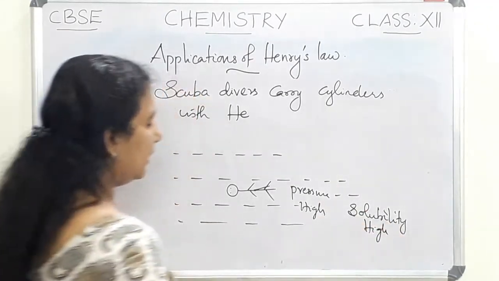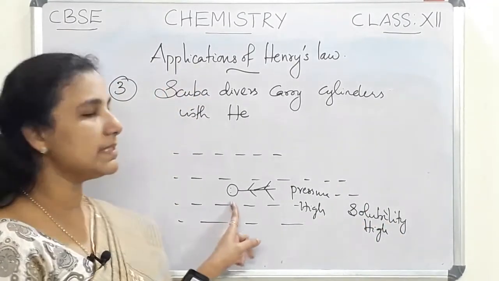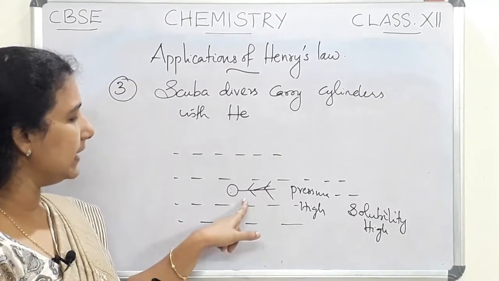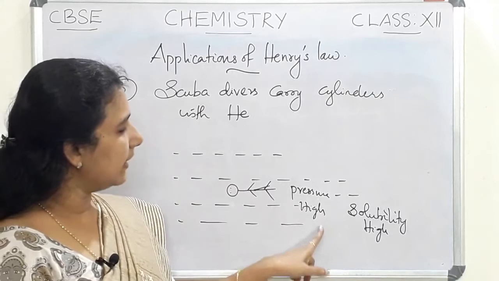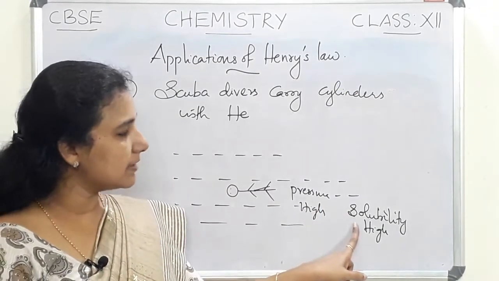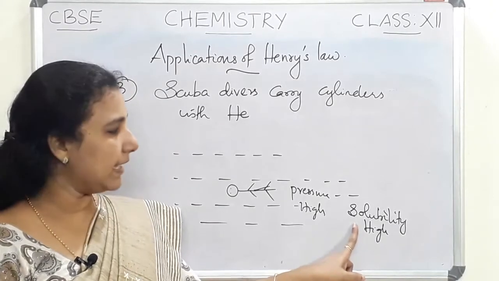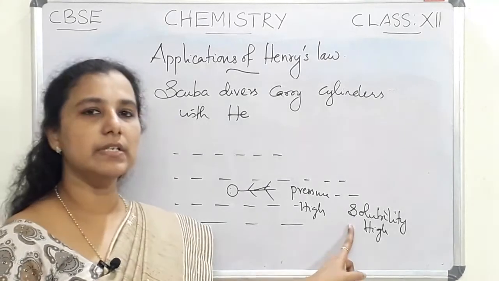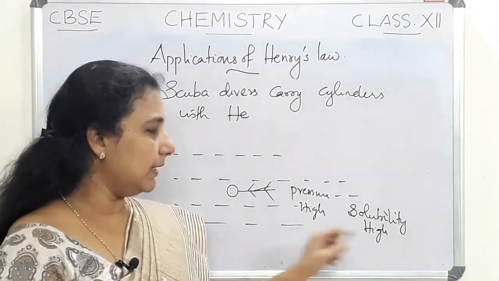So in the case of scuba divers or deep sea divers, the pressure is high below the sea level, and when pressure is high the solubility is also high. That means the solubility of gases in the blood will be more, so more gases will be dissolved in the blood of that person.